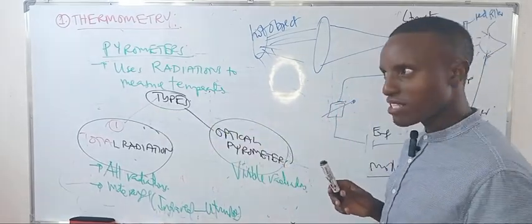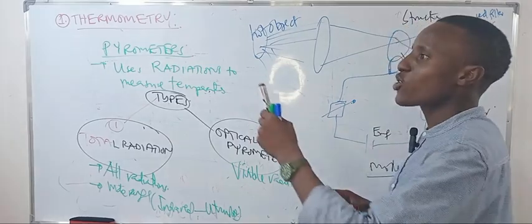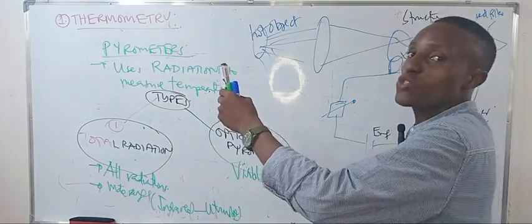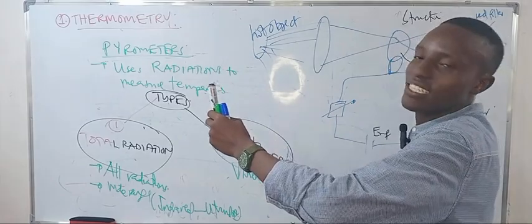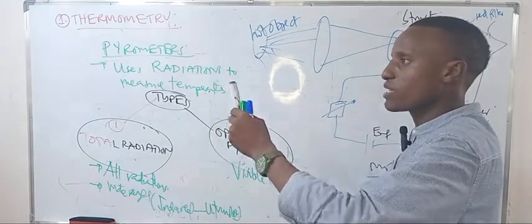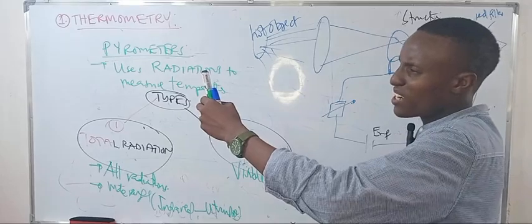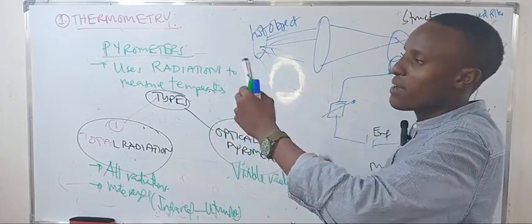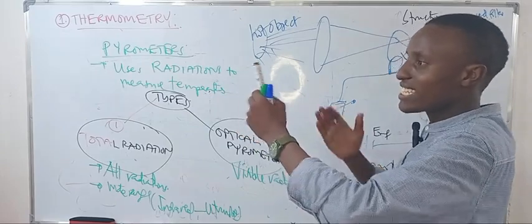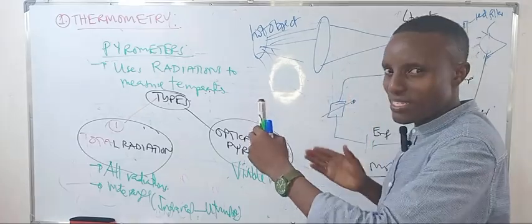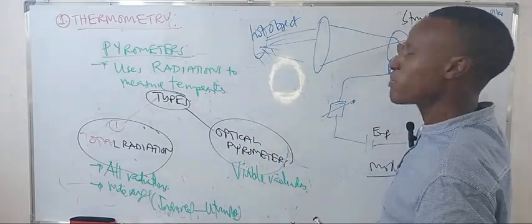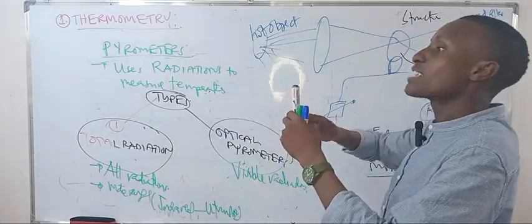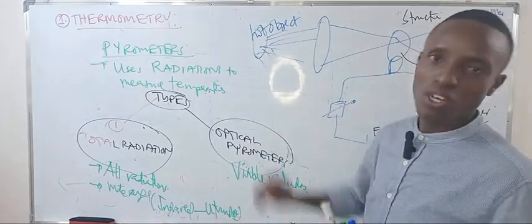How do I know they are the same? When I no longer see the object's radiations separately. Otherwise it looks like there are two objects. When I see just one object, the radiations from my electric lamp are the same as those from the object.